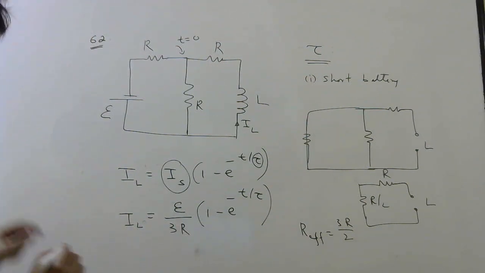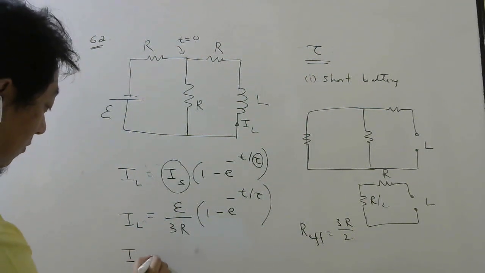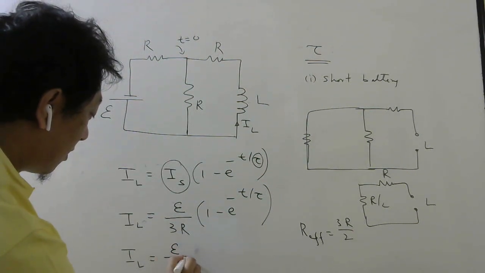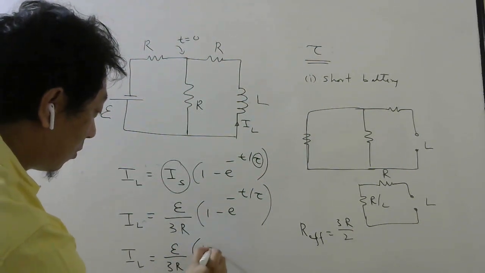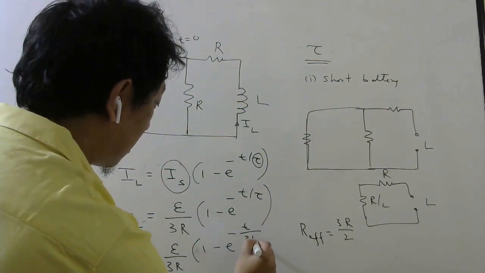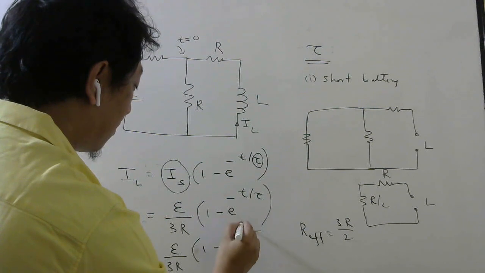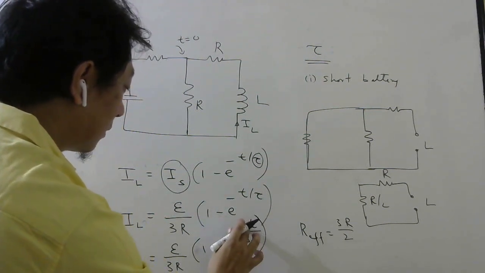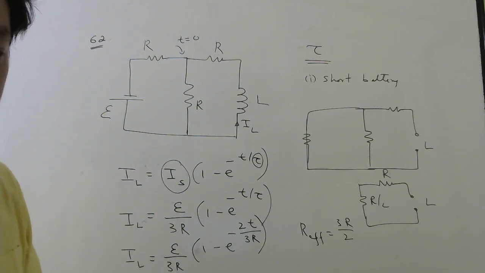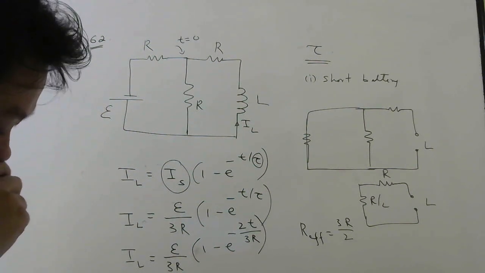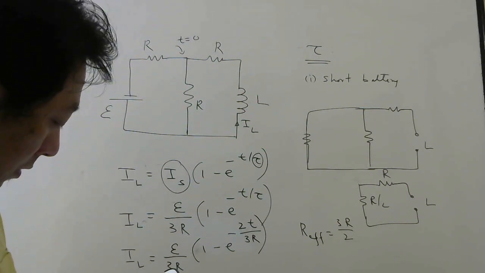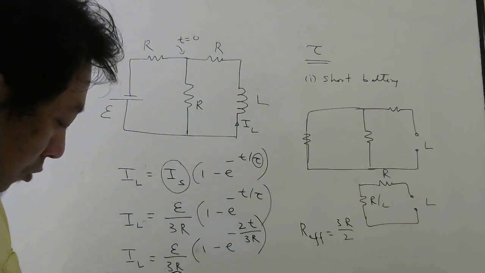So the final current formula as a function of time will be E divided by 3R, 1 minus e power minus time divided by the time constant, which is 3R by 2, and the 2 will go up. So this will be the formula. Which option matches with this formula, we have to check.